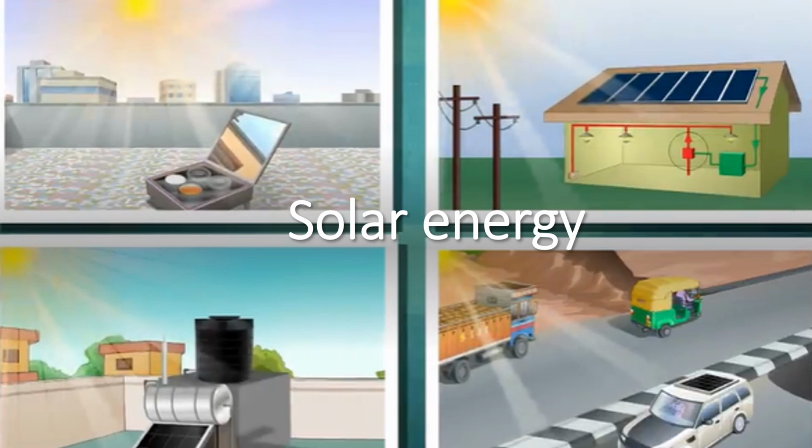Devices like cookers, lamps, water heaters and many vehicles can all be run on solar power. The generation of solar power depends on the intensity, that is the depth of the sun rays, and the duration, that is how long the sun is there until it sets. After that we cannot produce solar energy. From the rising of the sun till the setting of the sun we can produce solar energy and store it. Understood?